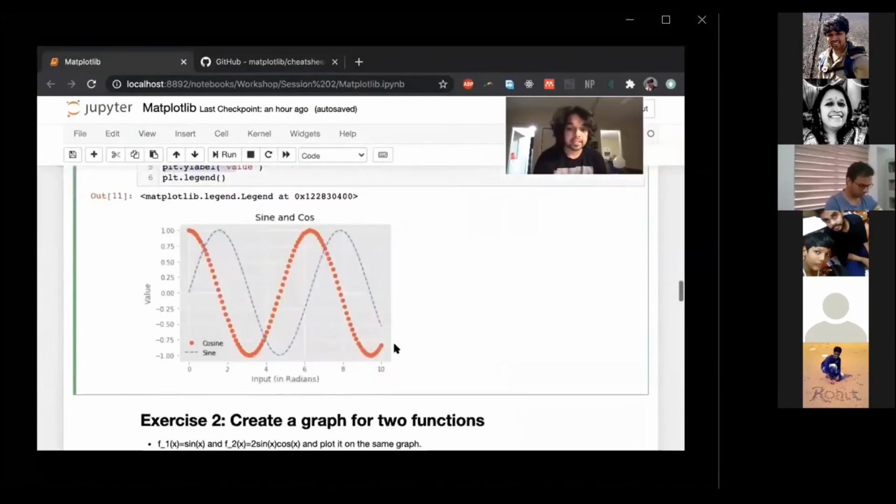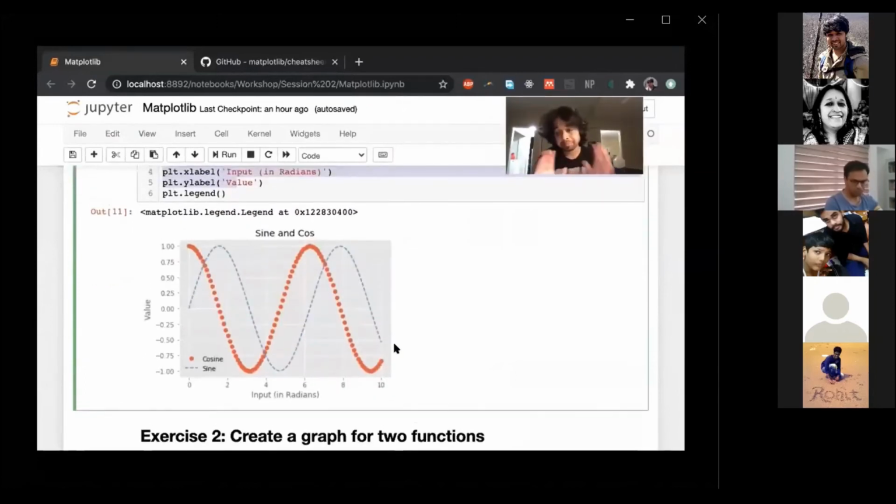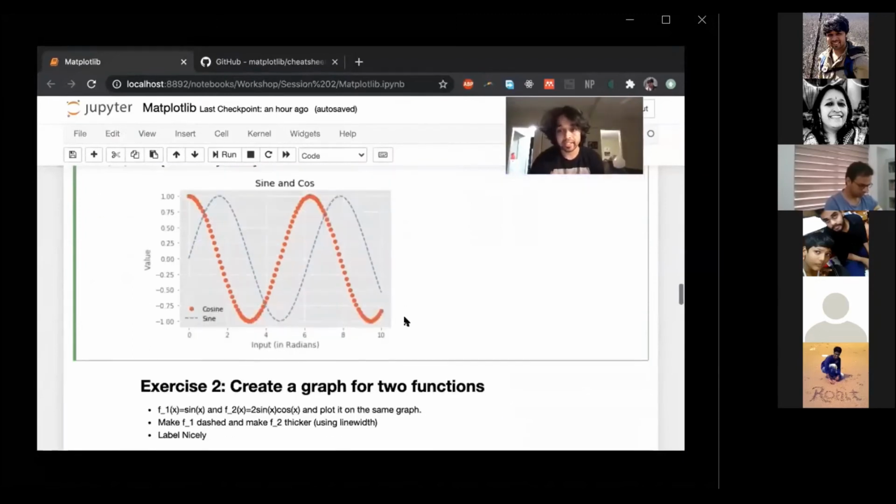So this is going to be basic plotting. This is going to help you through most of your career, I think. But obviously, things can get more advanced. I've given you guys a lot of cheat sheets. Please feel free to download them and play around with them. It's way beyond the scope of a small course like this.